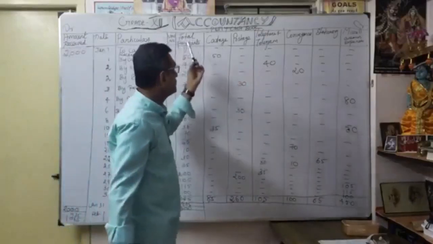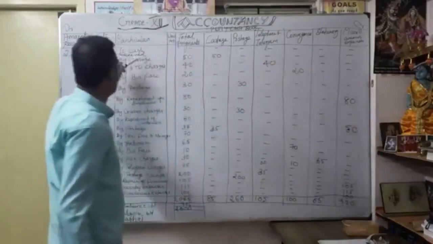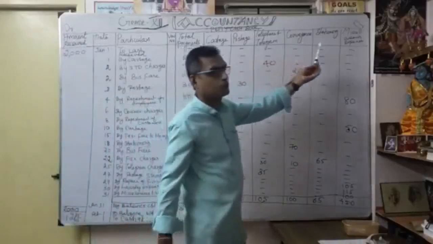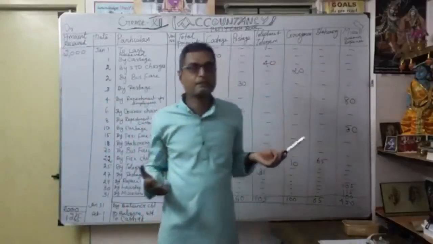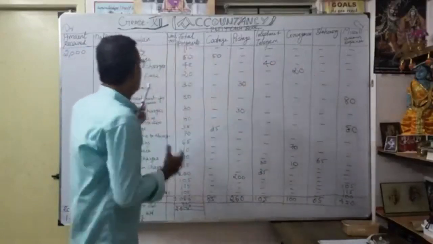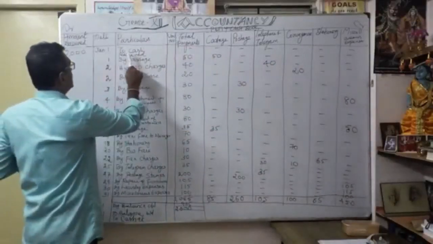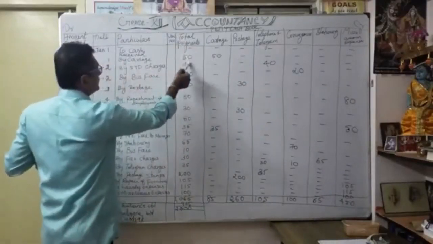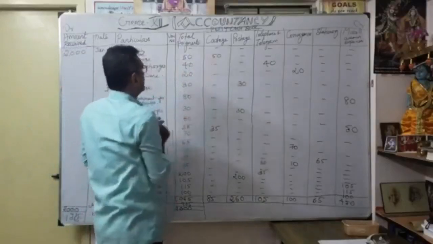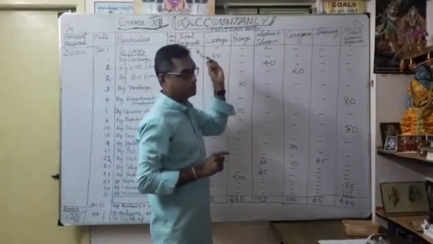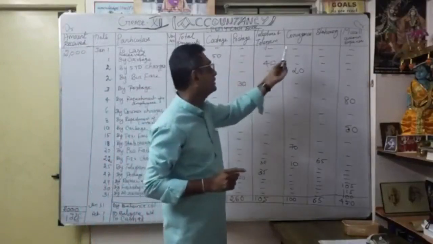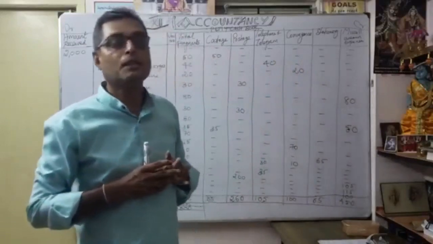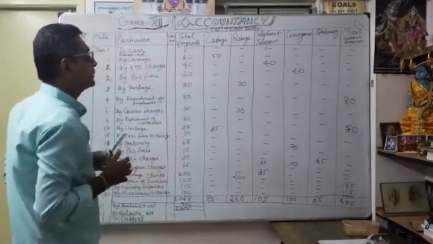Okay, so don't do it immediately for all the heads. Whenever the transaction occurs, we have to write accordingly the column. Okay, don't write at a time. For understanding purposes, I have written it at a time. Okay, then you have to write first how much you received, to cash received 2000. Then thereafter you have to write by cottage, total payment 85. So maybe you want to create cottage. Then postage, like telephone and telegram, then conveyance, then stationery. Miscellaneous expenses, which is not available for any other head, you go into debiting which account?